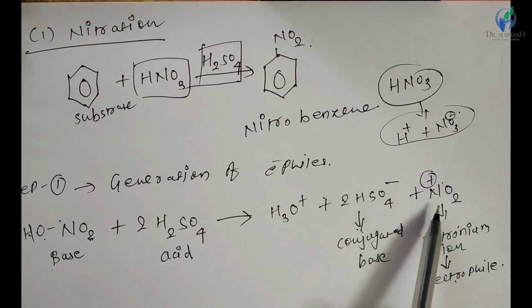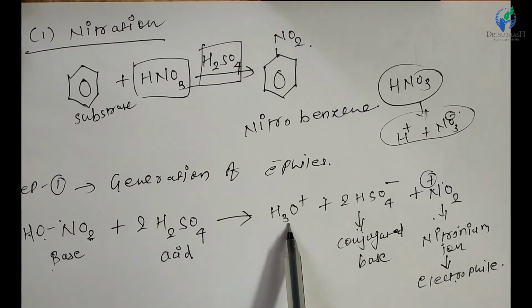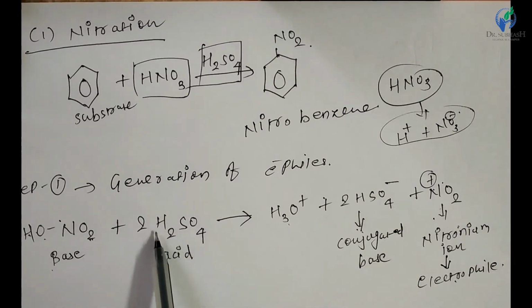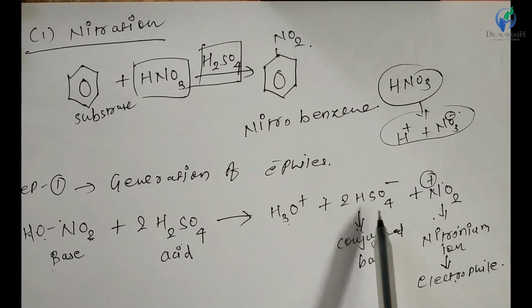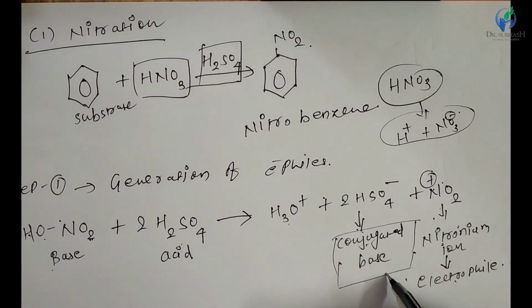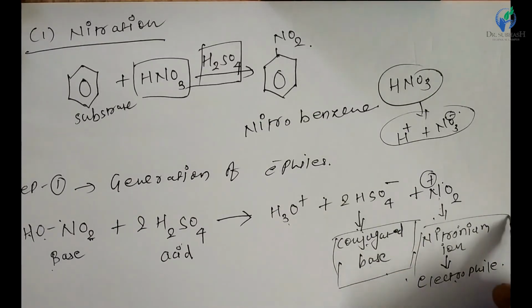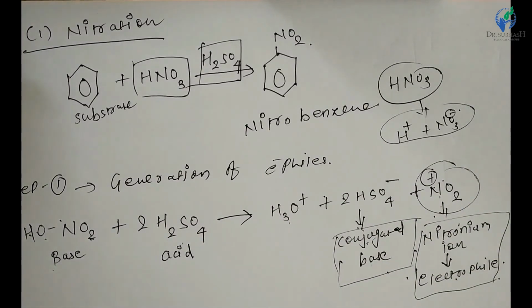It is converted into NO2 plus and OH minus, and that OH minus is again abstracted by 2H plus ions from the sulfuric acid and forms 2 molecules of bisulfate ion, which act as a conjugate base. So our molecules of interest are the conjugate base bisulfate ion, and this one is the electrophile nitronium ion.